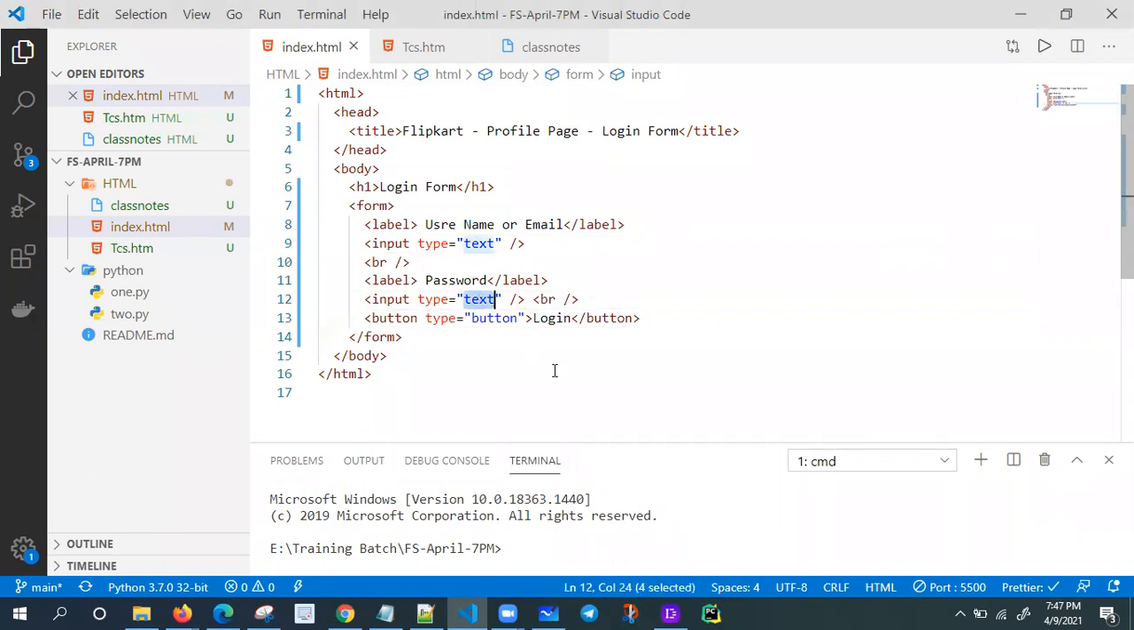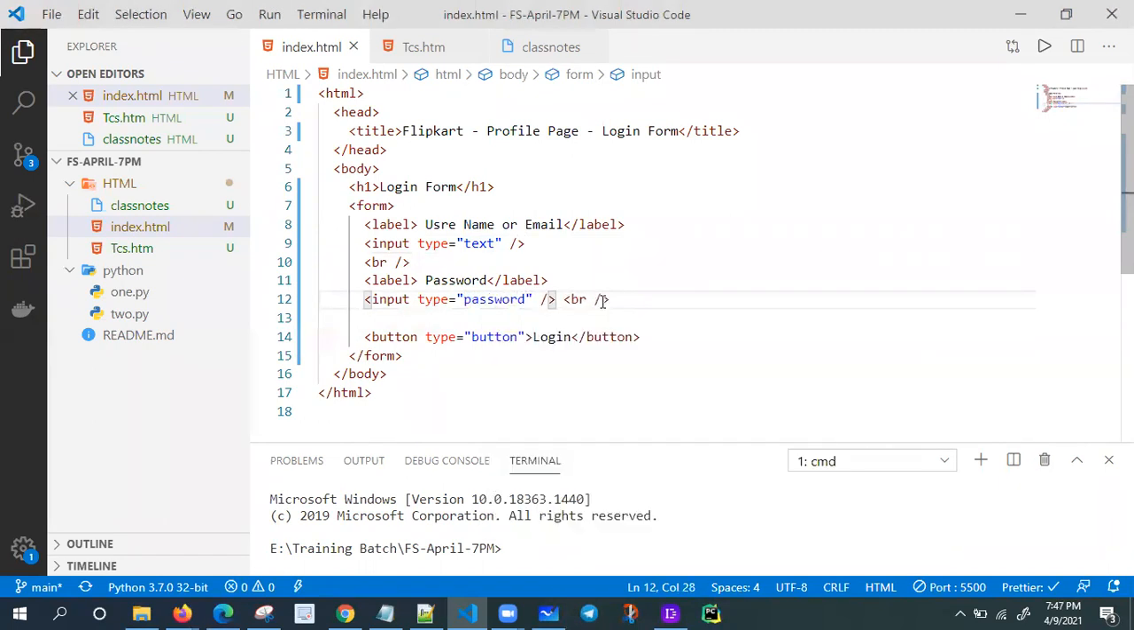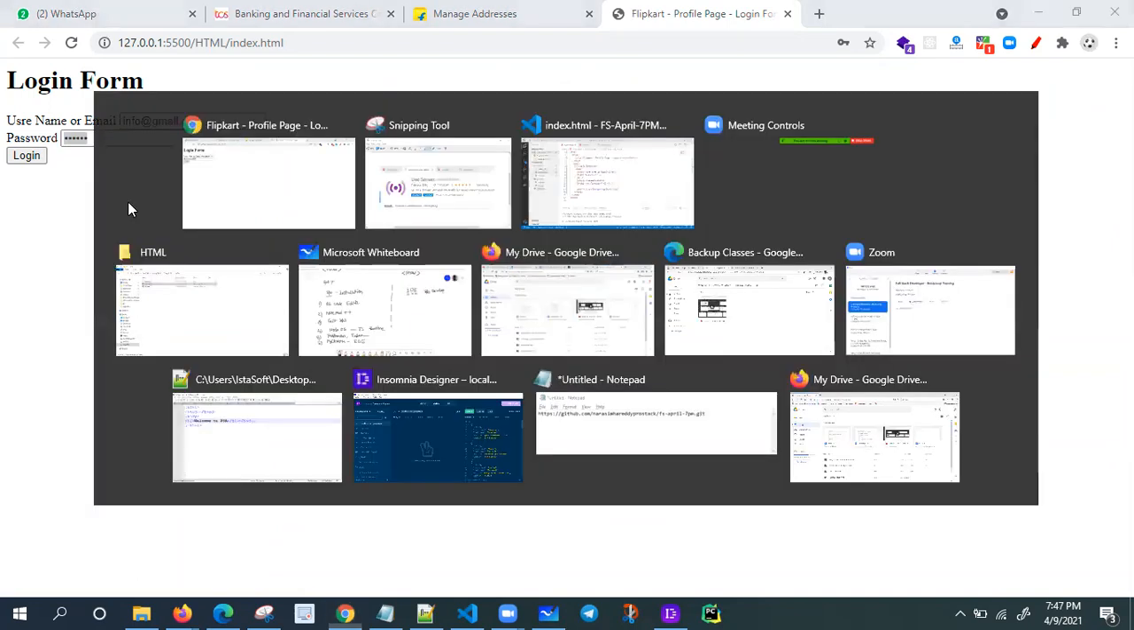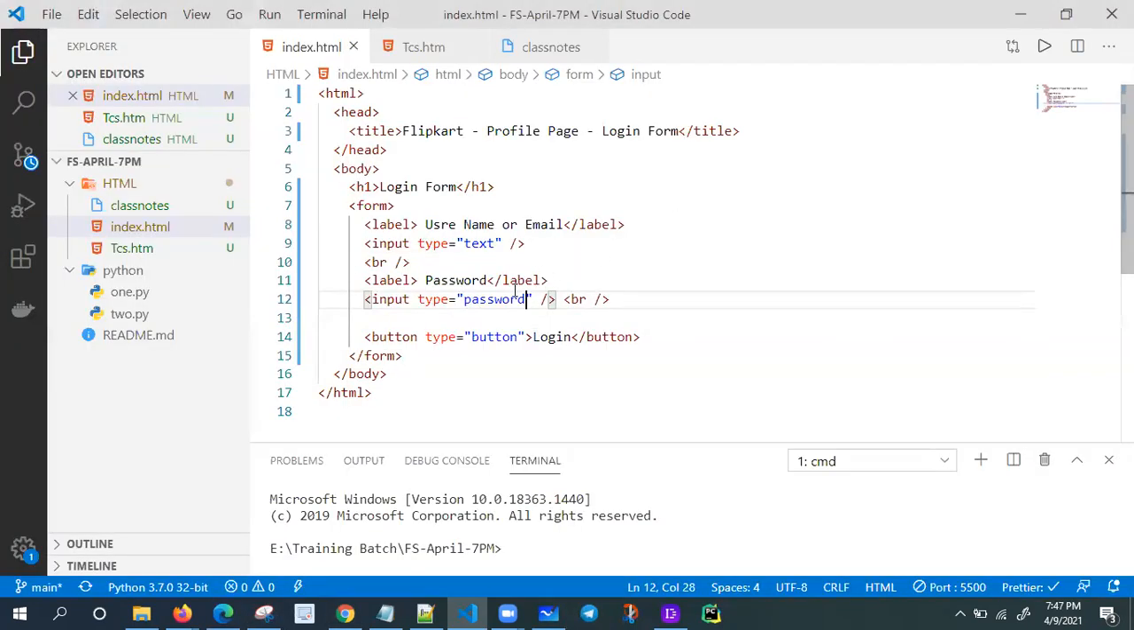Input type equal to password. Then refresh your page. Okay, and try to enter a value, info@gmail.com or something, and here I'm entering something. See this one? It is not shown in plain text, it is in encoded format. So input type equal to password.